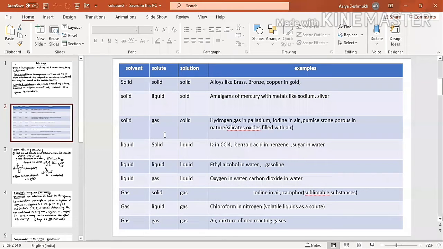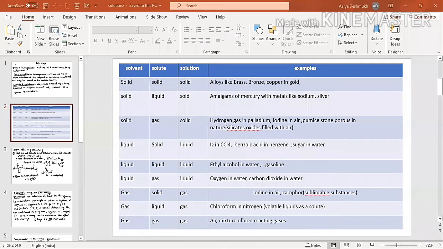This column expresses the physical state of the solute. This expresses the physical state of the solution. The common thing you can find is that if the solvent is solid, the solution will be solid. If the solvent is in liquid phase, it would be a liquid solution. If the solvent is in gaseous phase, it will again be a gas. That is the only thing you should understand. The remaining you can read from the textbook, and you can get the things clear.